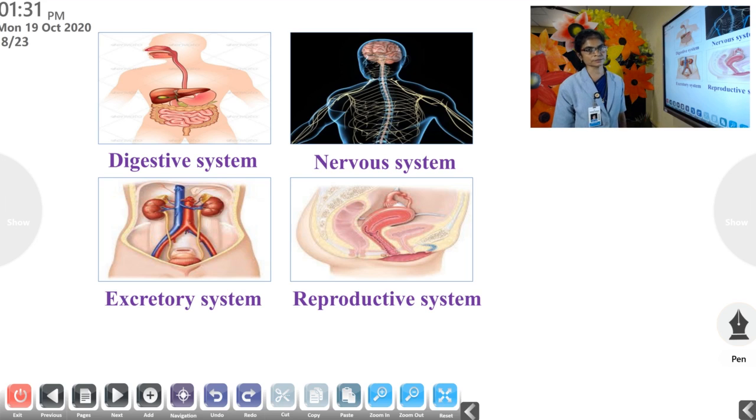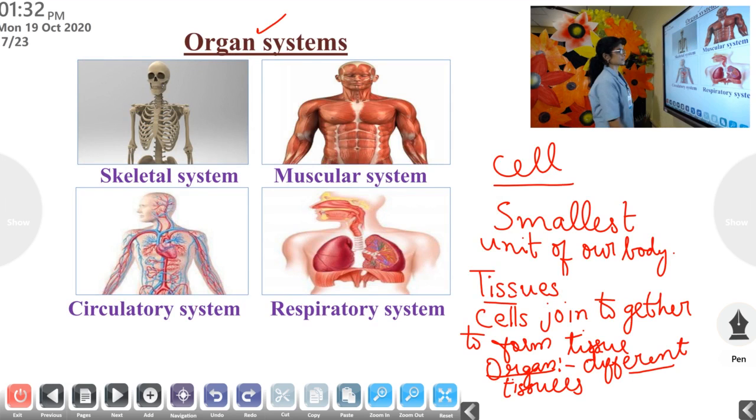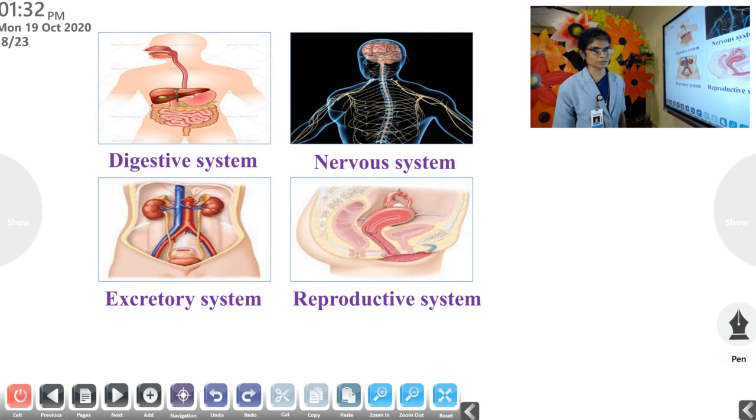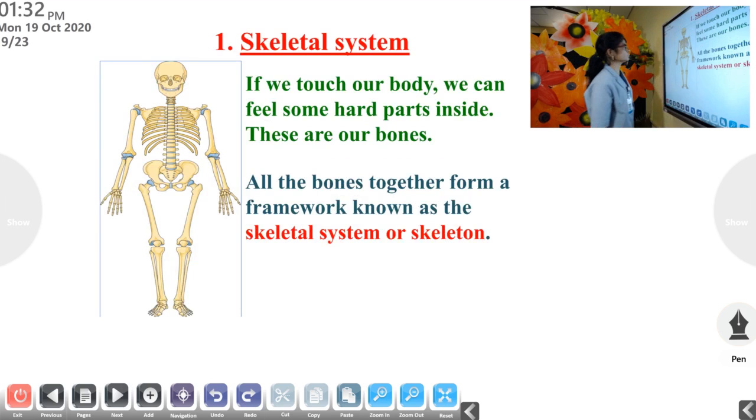We will study these in detail in your higher classes. Now we will study one by one.